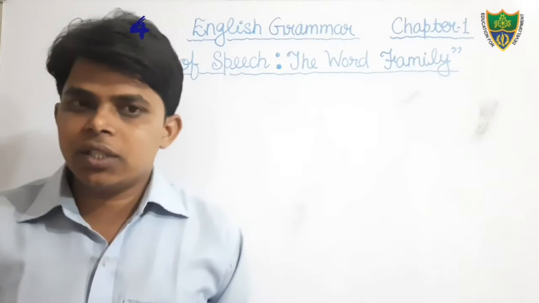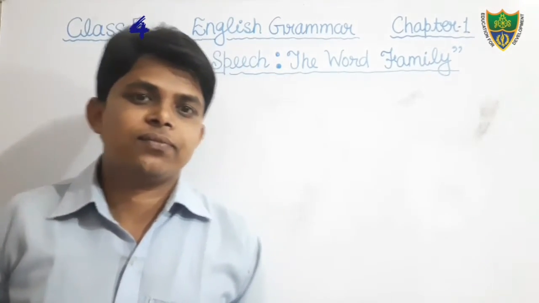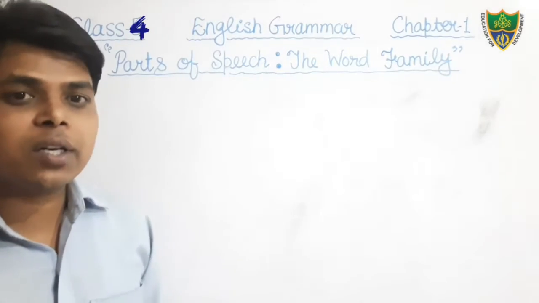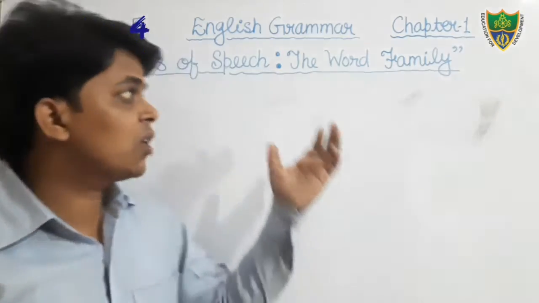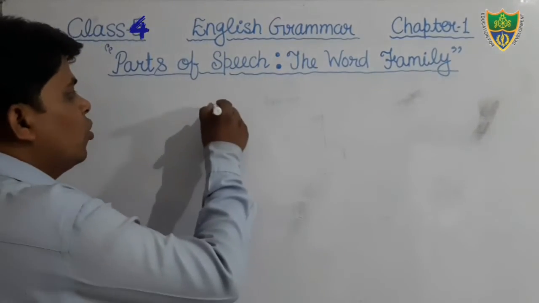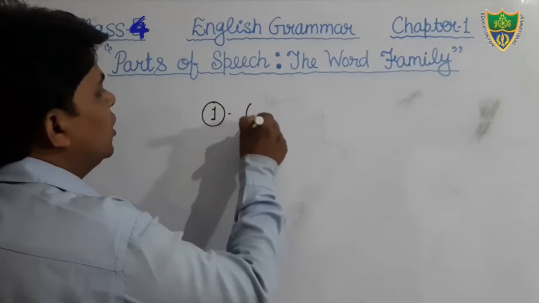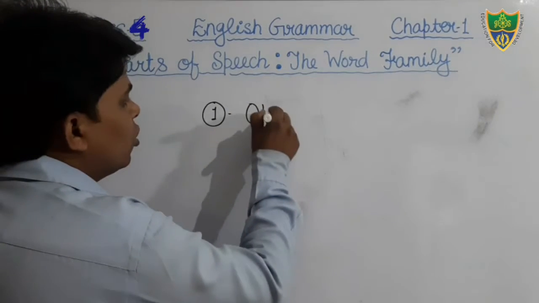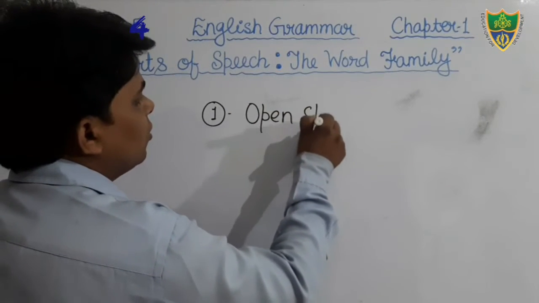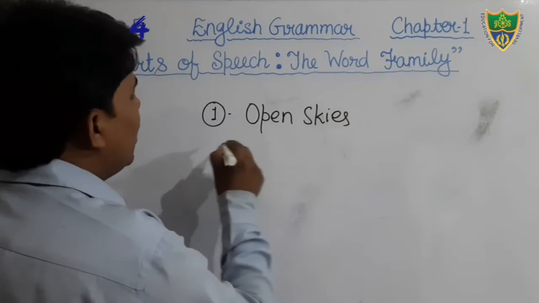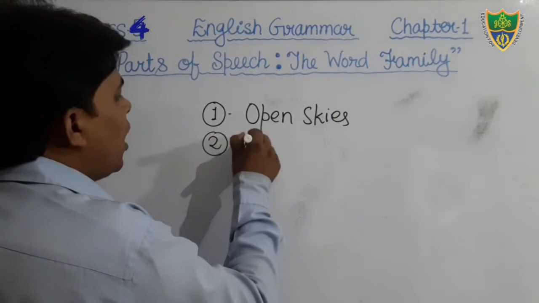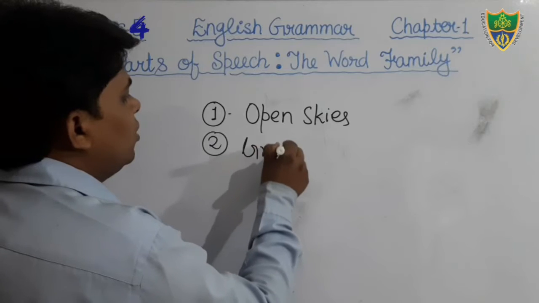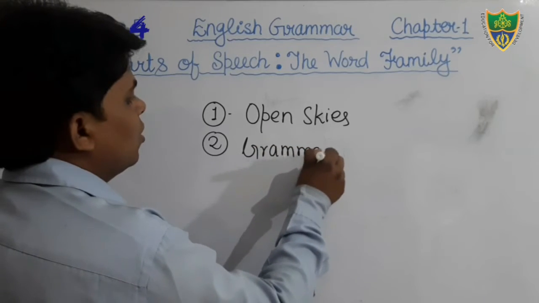Dear students, you all know that there are two books that will run in this session in class 5. One is Open Skies, that is the reader, the literature book. And another book is Grammar Acts.